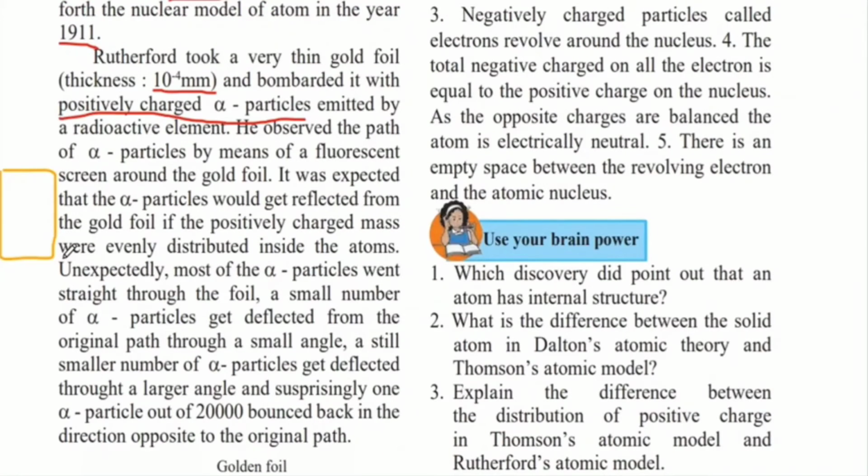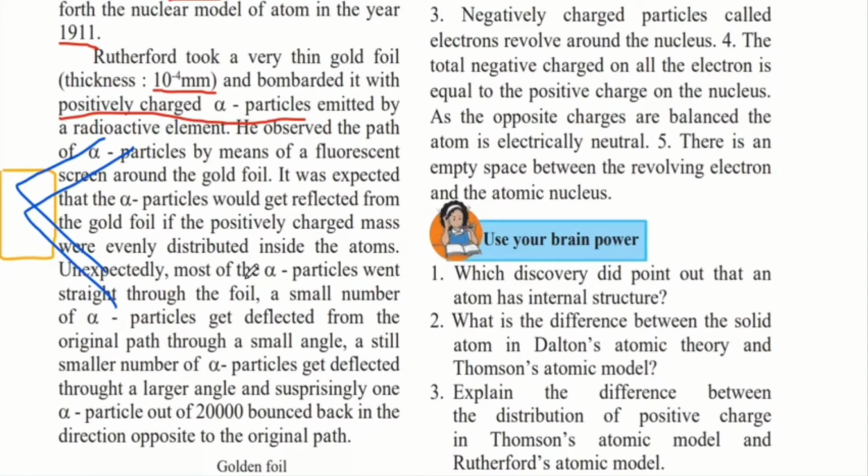According to J.J. Thomson's plum pudding model, within an atom, the positive charge is equally distributed. Therefore, if it was true, then in this gold foil also, the positive charge would be equally distributed. And therefore, when we bombard it with alpha particles, they would be reflected back. That is, they would hit the positive charge and be bombarded back no matter where the alpha particles were hit. So if it was hit over here, it would be reflected back because the whole gold foil is equally distributed with positive charge.